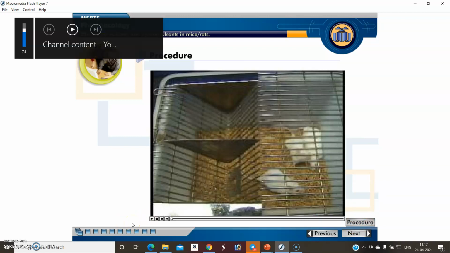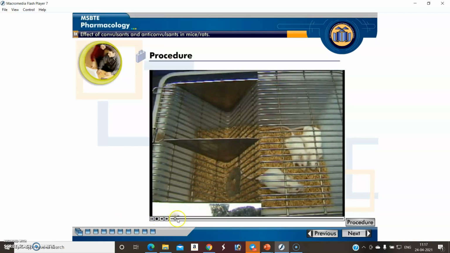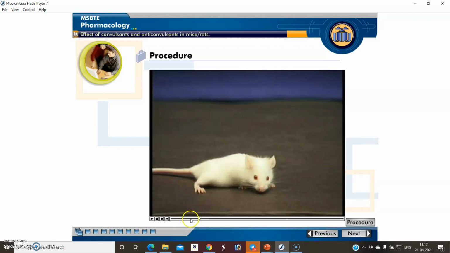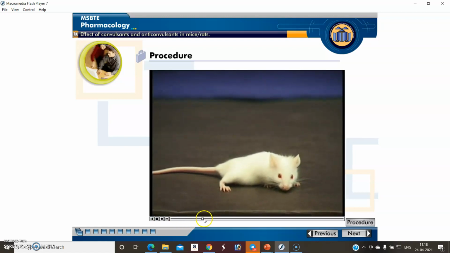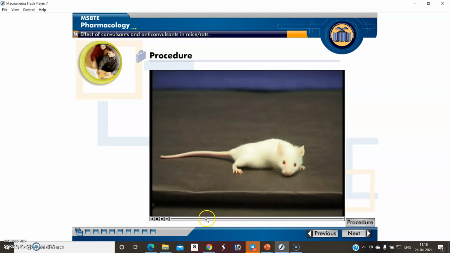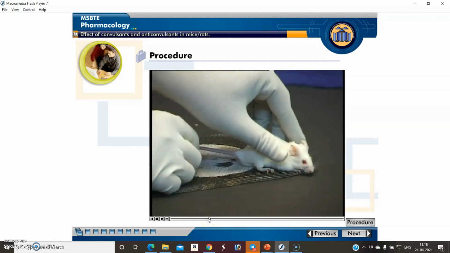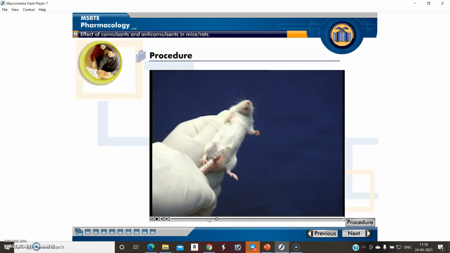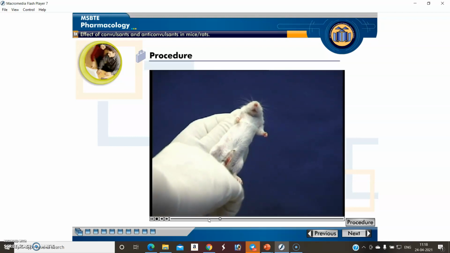Here is some video, and the procedure is that we are using some animals, healthy mice. We selected them, and before administration of the experimental drugs we just check their observations, whether they show any epileptic seizures. Then we administer different doses like strychnine and diazepam. So we hold the animal and administer the dose of strychnine sulfate for animal number 1 as per our procedure.